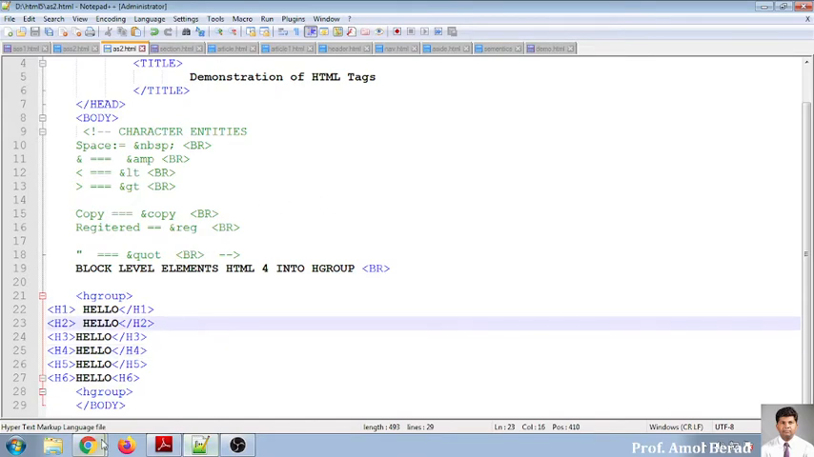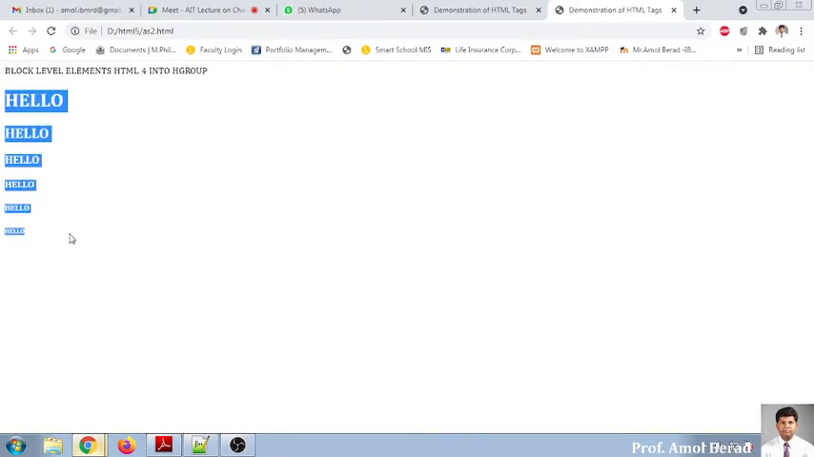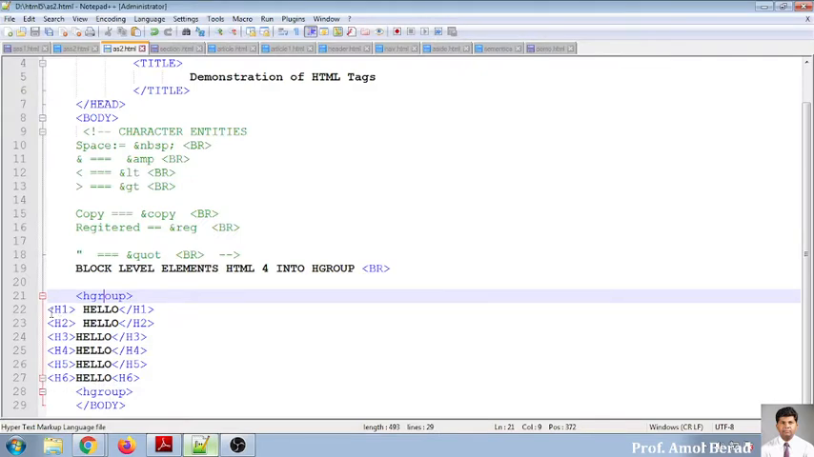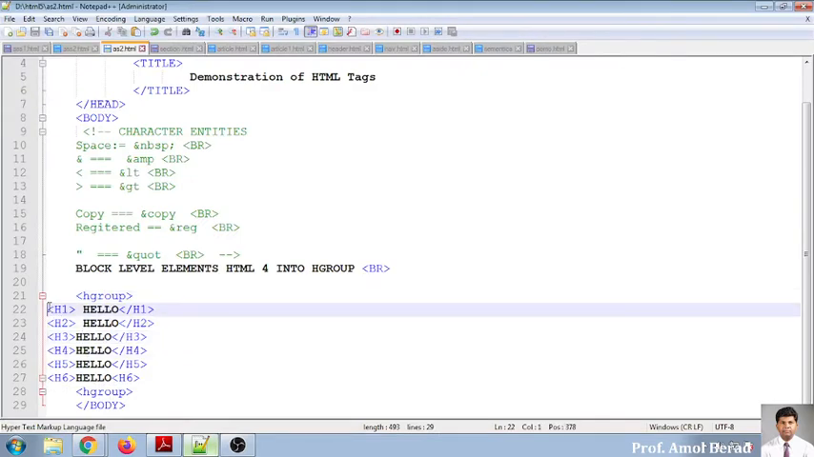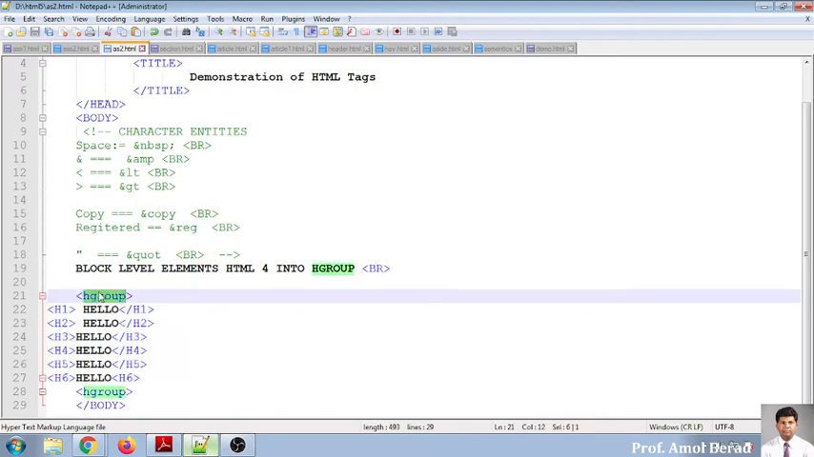Now I am running this one on a browser, refreshing. The output will never change. The output will remain as it is. But as far as semantic is concerned, whenever we are writing H1 or H2 or any block level element, it should be written into your H group block. This is what the semantic specifies. Is it clear to everybody? The output will never change. There is no effect on output.